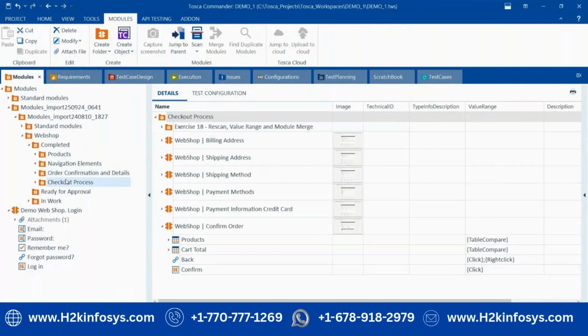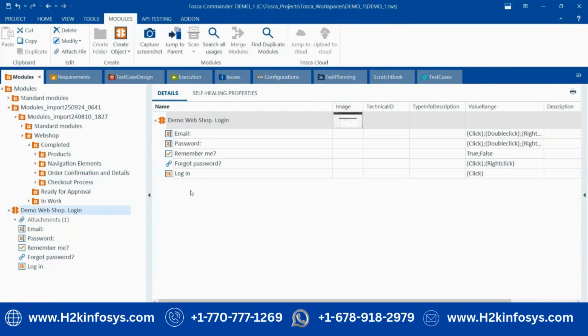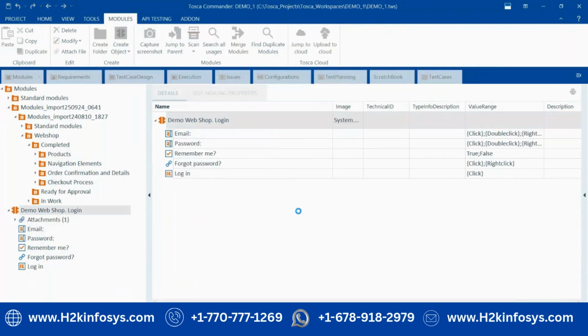So if we have any new changes again in the same screen, again we have to scan. We have to go to that module and scan that page again. For example, we have this login model and they have added another new attribute here. Then you have to simply right click and rescan this one, and add the latest one. Whatever newly added attribute is available, we can scan it and add into the existing model.